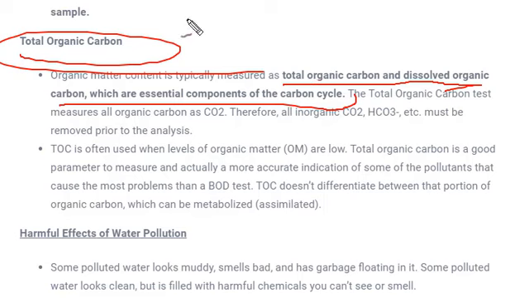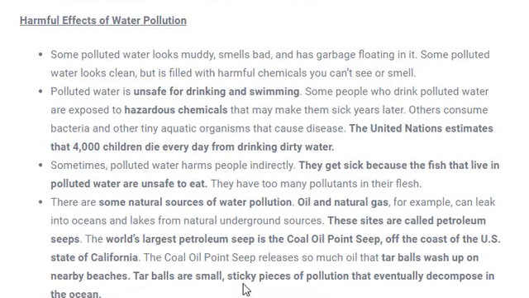Next is the harmful effect of water pollution. The harmful effects of water pollution will be very high, very fatal, very risky, as water is a very important natural resource for us. We need water. Without water there is no life, because water is used for cooking as well as for making our food, and sometimes people have fun in these water bodies like swimming, so this can be very dangerous for us.